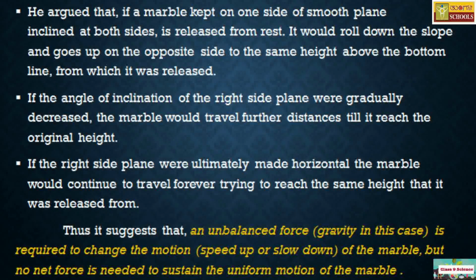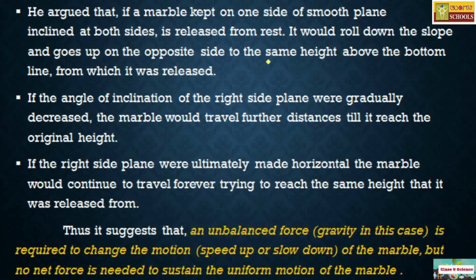He argued that if a marble ball is kept on one side of a smooth plane inclined at both angles and released from rest, it would roll down the slope and go up on the opposite side to the same height.